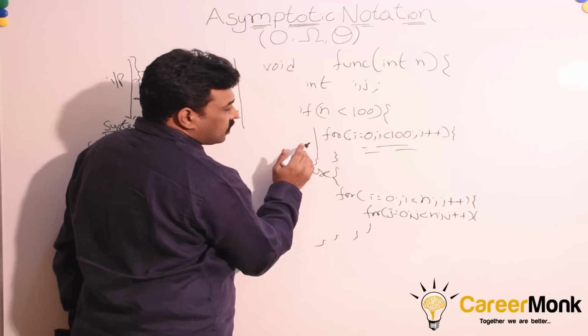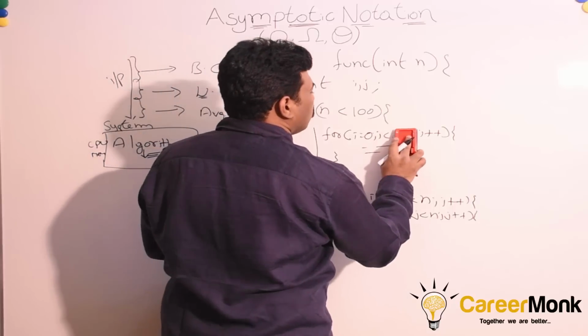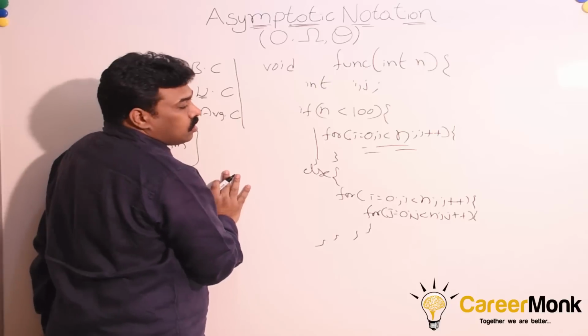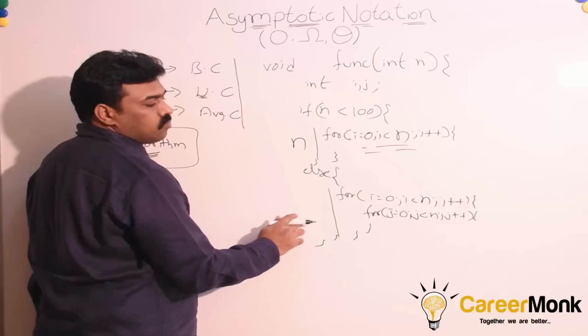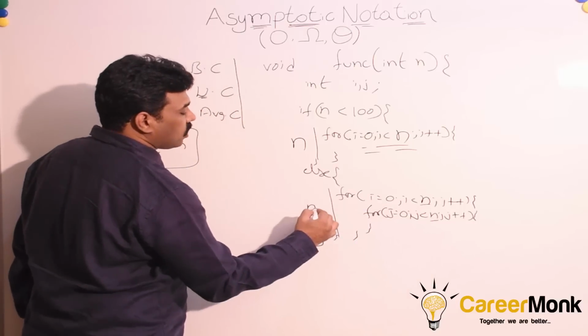So from that discussion, we can say that since we have a simple for loop, let us add n here, which is executing n times, the running time of this one is n. Similarly, since we have a nested for loop here which is executing n times, and this is also executing n times, the overall running time is n square.